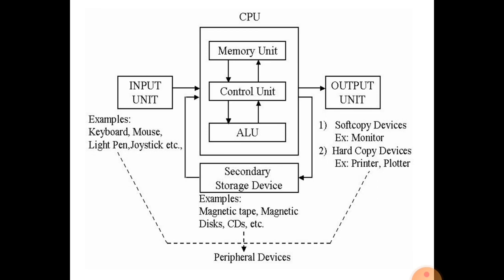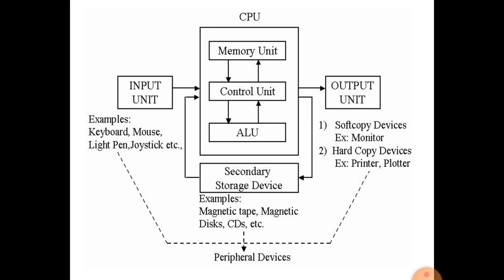So you have learned the overall structure, the block diagram of the computer. Once again, the data and instruction input by the input devices is received by the CPU. In the CPU, it first goes to the memory unit, meaning internal memory, that is RAM. From the RAM it is received by the control unit.